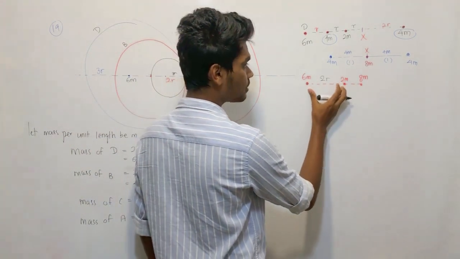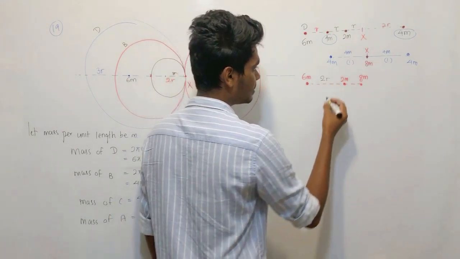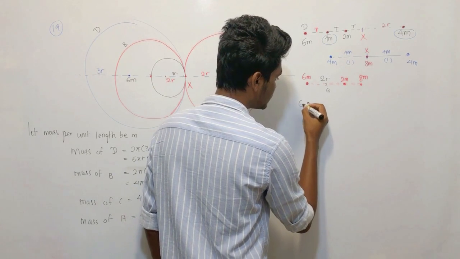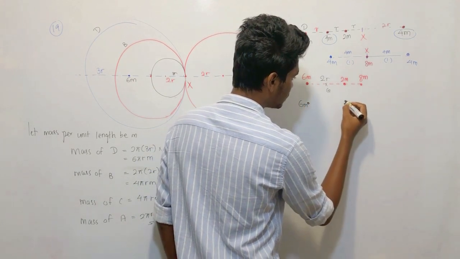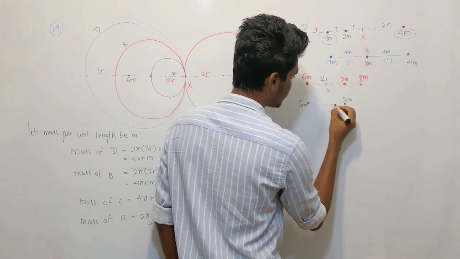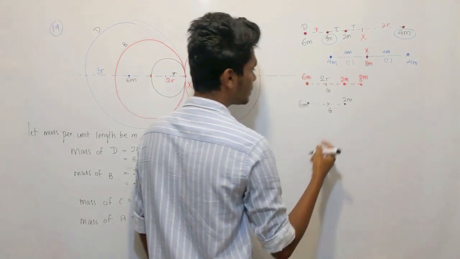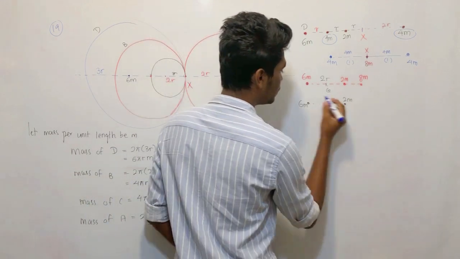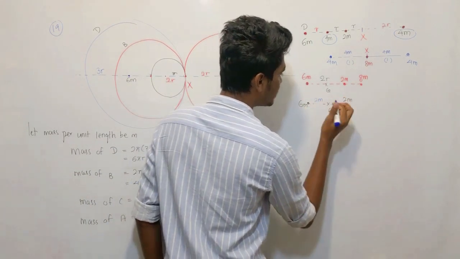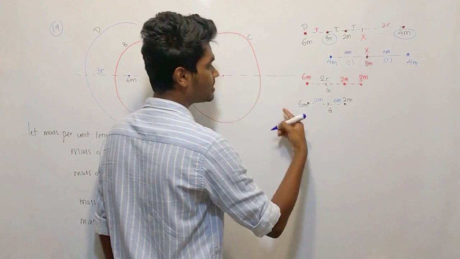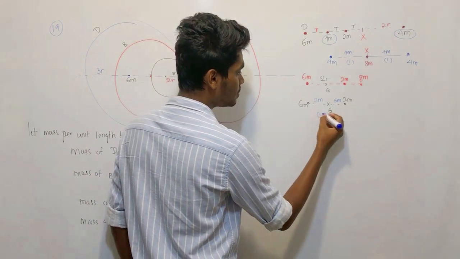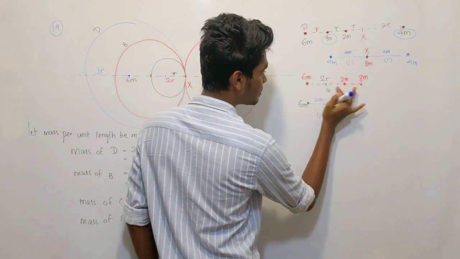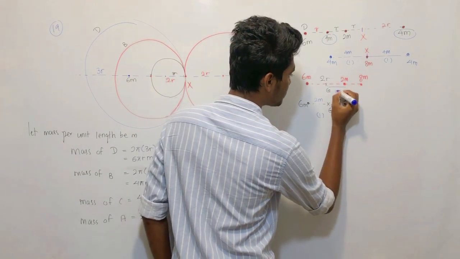Let's find the center of gravity between these 2. Let's assume 6m, 2m, and the center of gravity is somewhere here, G, right? What do you need to do? Write 2m here, write 6m here. So how is the ratio going to be? 1:3. So let's assume we need to find this distance, x bar.